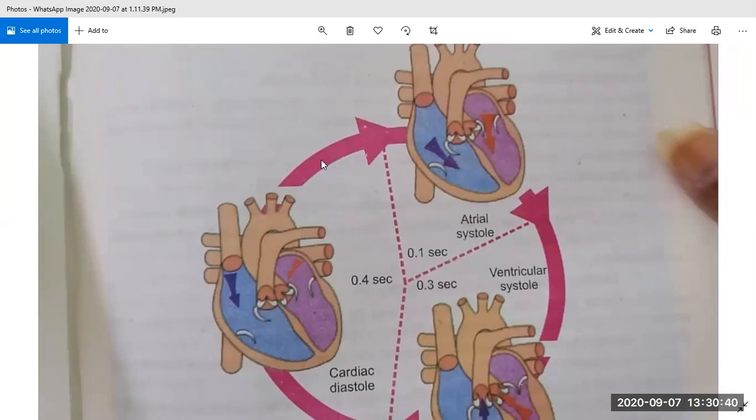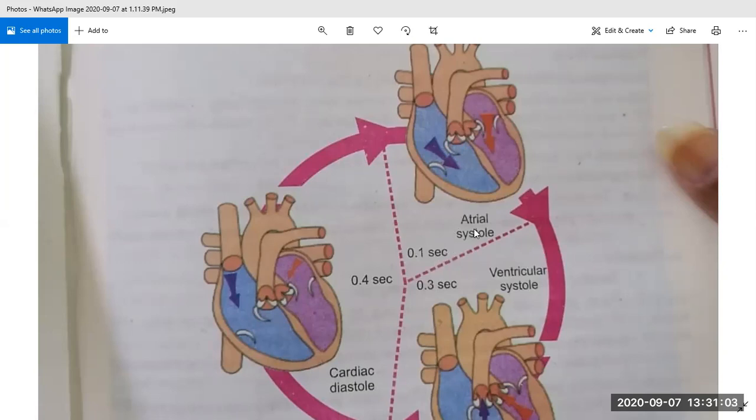So after that, what will happen? It is called atrial systole, in which, after the heart is filled, the atria immediately contract and pass the blood into the ventricles. This procedure is done by the heart, and it takes only 0.1 seconds.